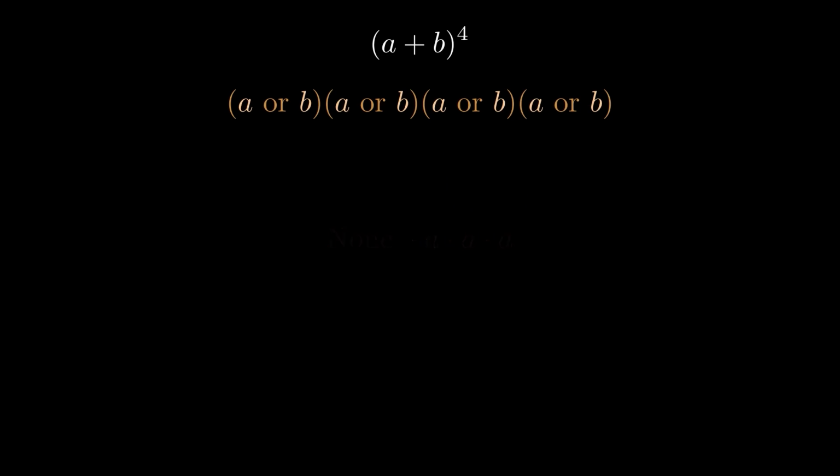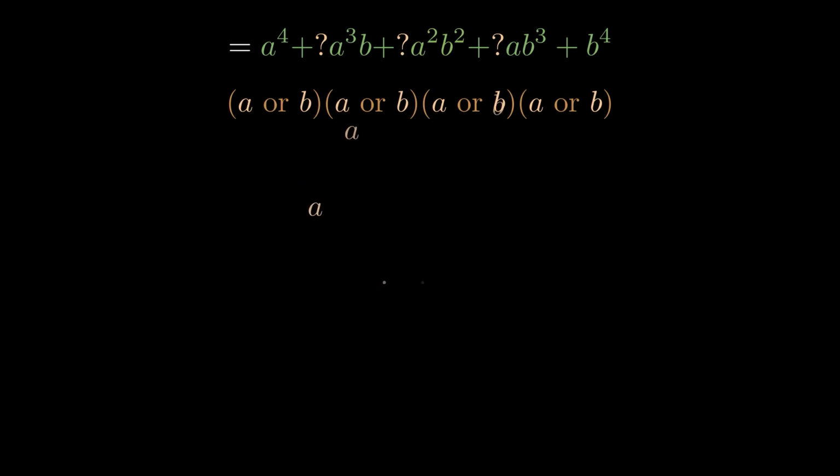So let's begin. We know that the outer terms are going to have coefficients of 1, and we know that we will have an a cubed b term, an a squared b squared term, and an ab cubed term. Let's first start by finding the coefficient of a squared b squared. This is the same thing as finding the number of ways I can choose 2 a's and 2 b's from the 4 options, which is the same thing as finding the number of ways we can choose 2 a's from 4 options.